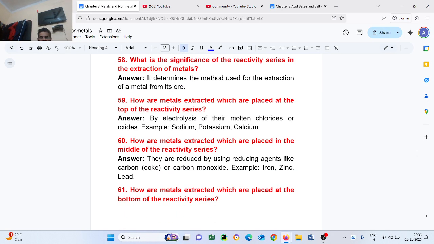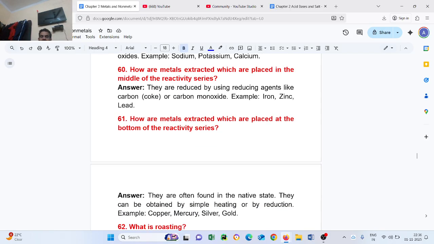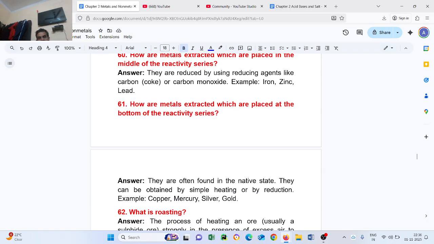Question number 61. How are metals extracted which are placed at the bottom of the reactivity series? Answer. They are often found in the native state. They can be obtained by simple heating or by reduction. Example, copper, mercury, silver, gold.